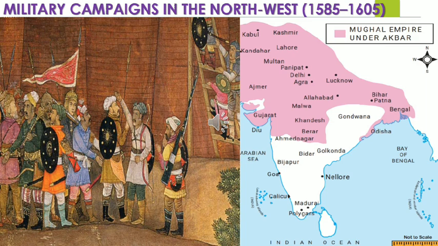Already we have seen the conquest of women rulers. He captured the Malwa province and he defeated Rani Chand Bibi of Ahmednagar, so he added Ahmednagar to his kingdom. In the western side, he defeated the Rajput rulers and added the Rajput kingdoms to his empire. So under Akbar, the Mughal Empire extended from Kashmir in the north to Godavari in the south, and from Gandhar in the west, now in Afghanistan, to Bengal in the east.